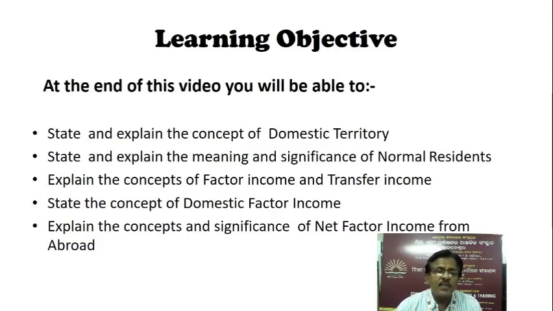The learning objectives: at the end of this video lesson, you will be able to state and explain the concept of domestic territory, state and explain the meaning and significance of normal residence, explain the concepts of factor income and transfer income, state the concept of domestic factor income, and explain the concepts and significance of net factor income from abroad.